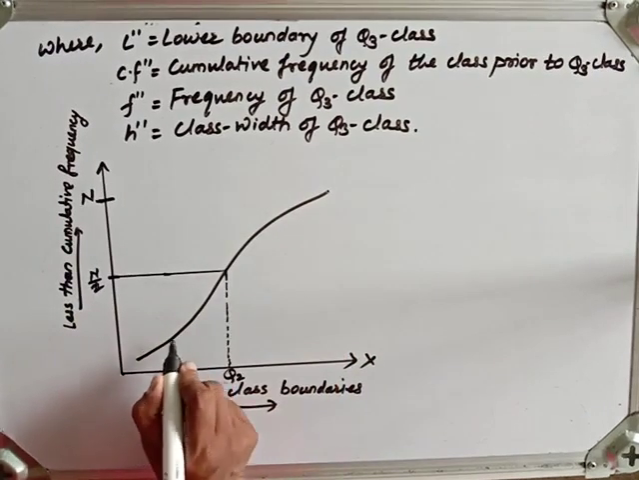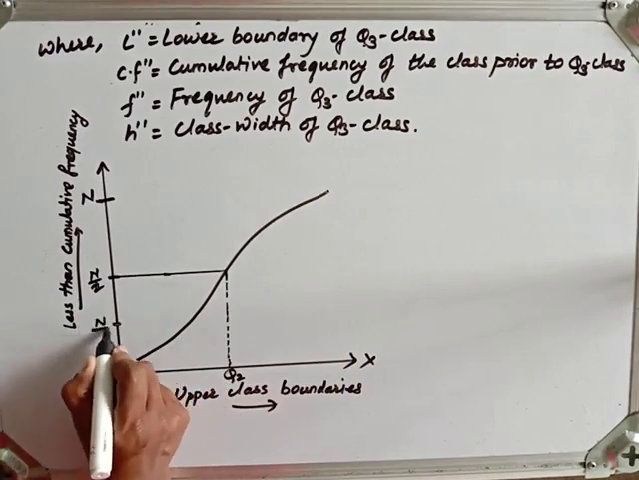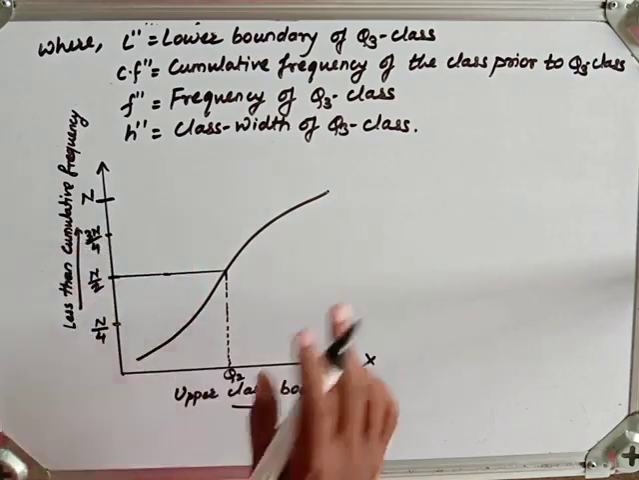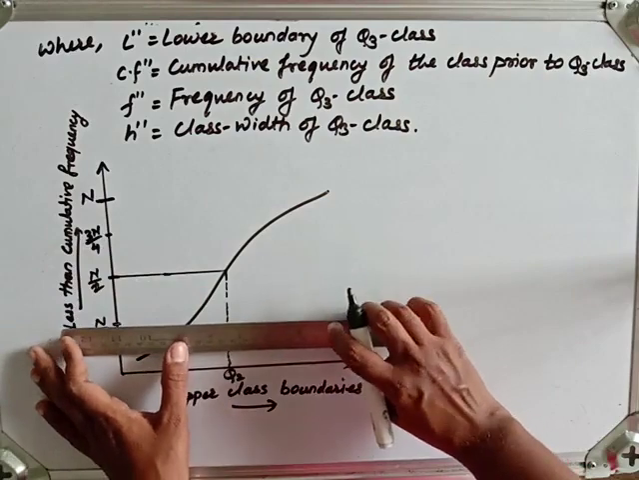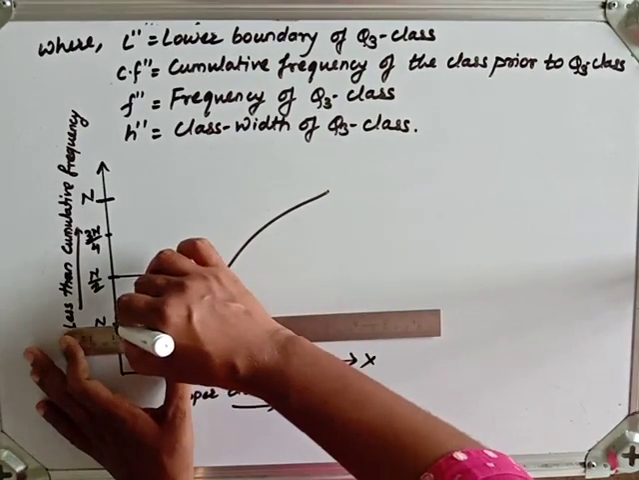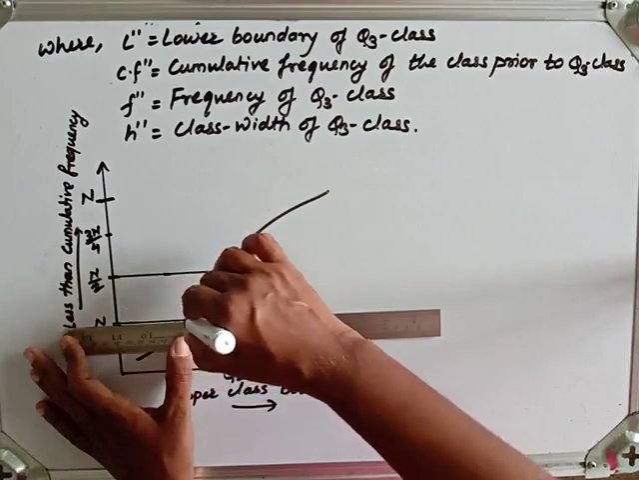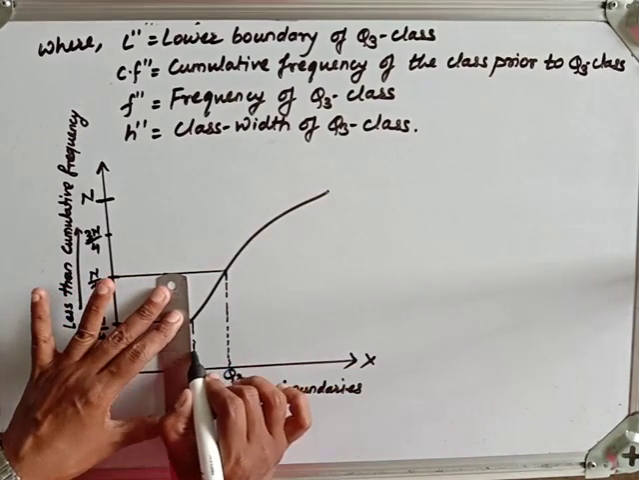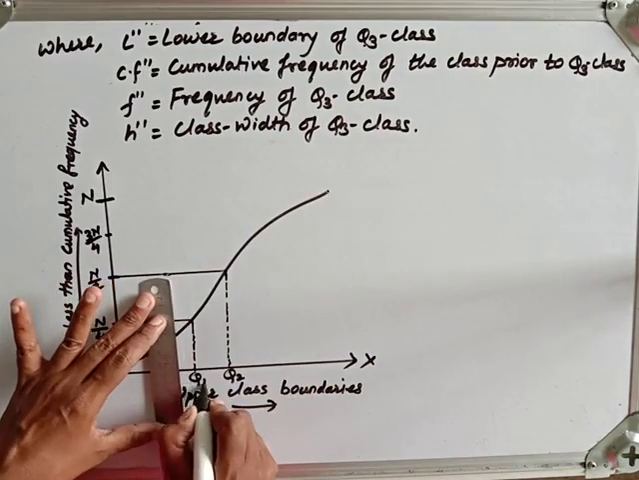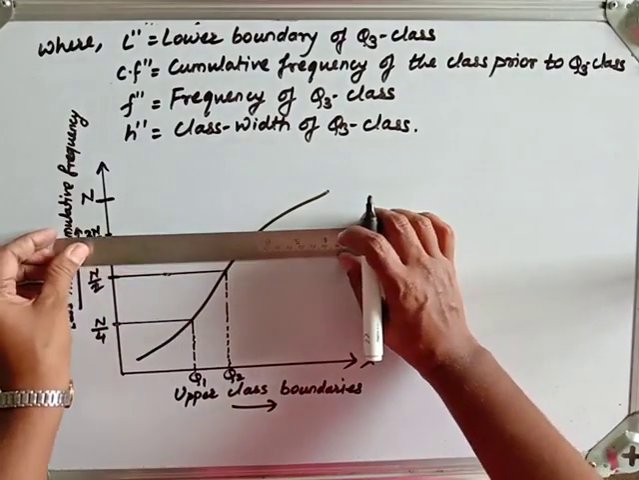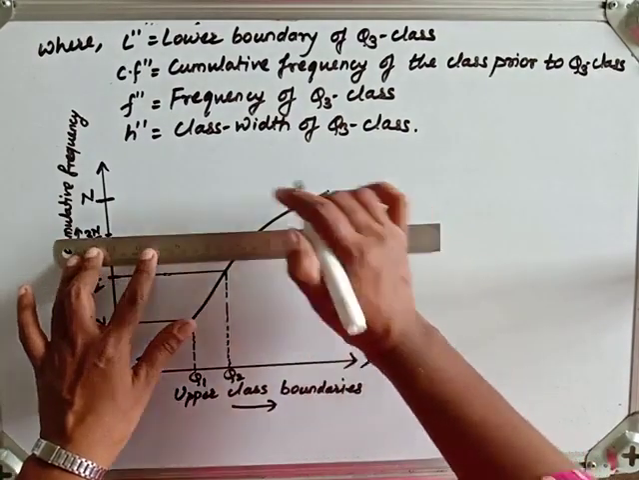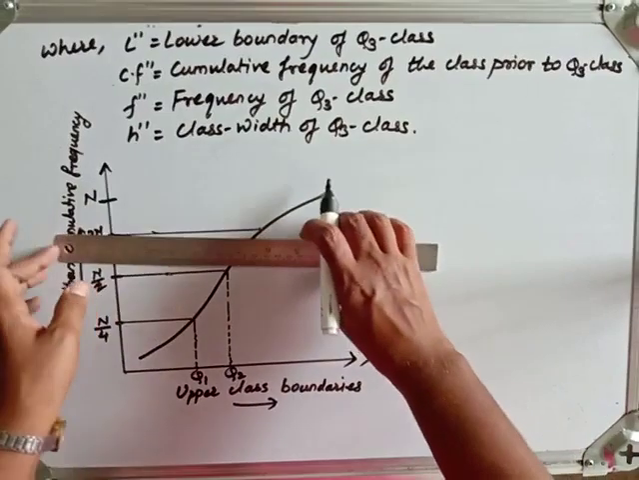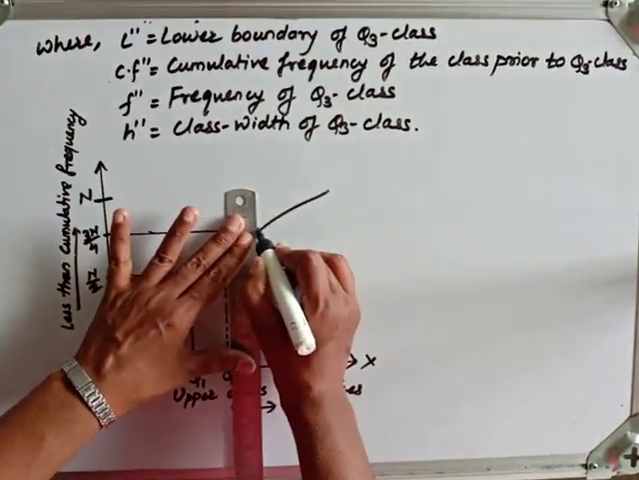Now here obviously we have to locate n by 4 and 3n by 4, and those will intersect the ogive curve just like the median, and we have to draw a perpendicular on the x-axis that gives us what? The quartiles. So here, if I draw a perpendicular from this point of intersection, that gives me the first quartile Q1, and here it gives me the third quartile, that is Q3. Let us draw a perpendicular from here also.